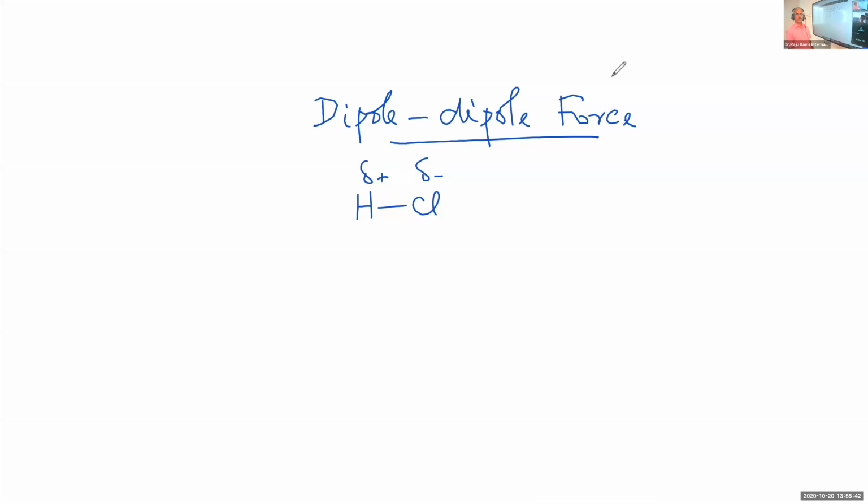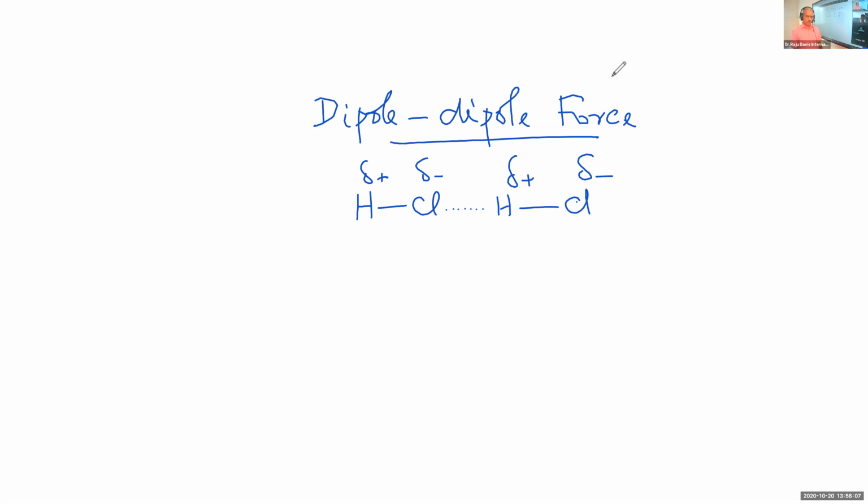If there is a permanent dipole like this, there will be natural attraction between the permanent dipoles. Here there is plus, and there is minus, and so there is attraction between the permanent dipoles, and it is the dipole-dipole interaction or dipole-dipole force.